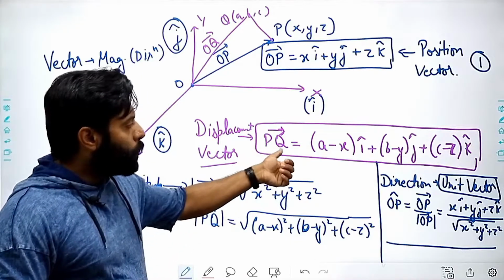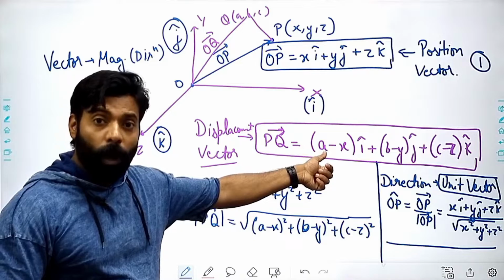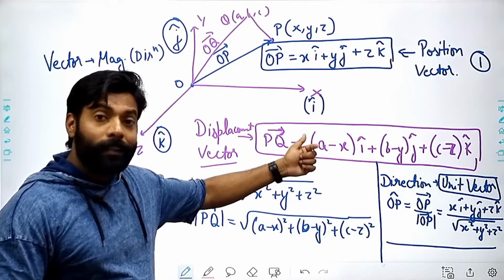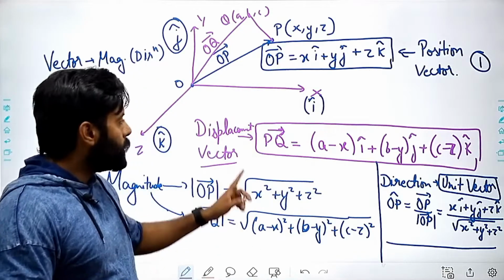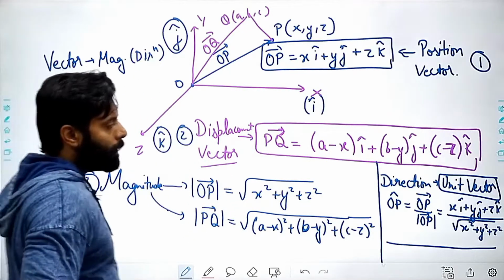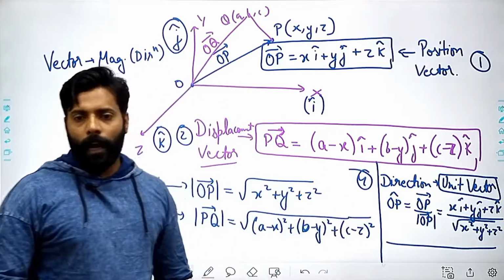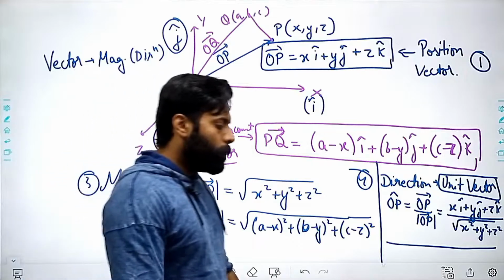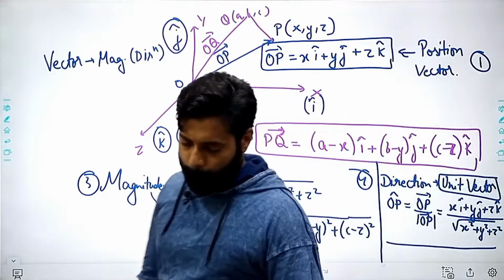So if I am going from P to Q, I'll be subtracting the P coordinates from the Q coordinates. So this is the displacement vector. The third one is the magnitude, and the fourth one is how to get the direction. Now we are ready to learn about the cross product and dot product.